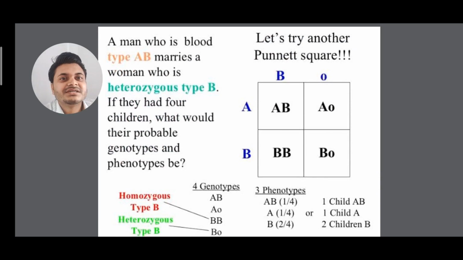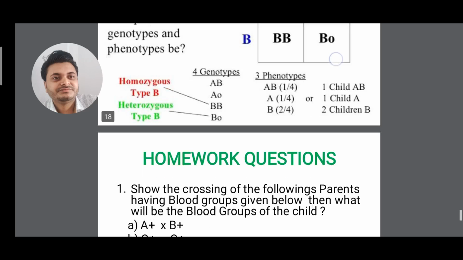So here they have shown a crossing between AB and B and O. That means one parent has AB blood group and another has B blood group. These crossings are done, isn't it? So these are all easy.